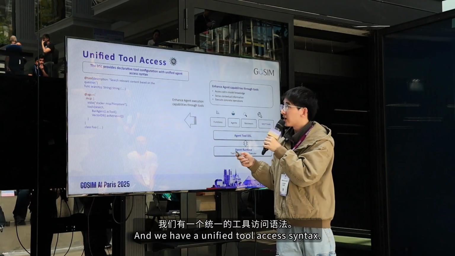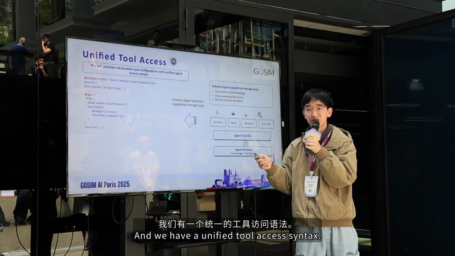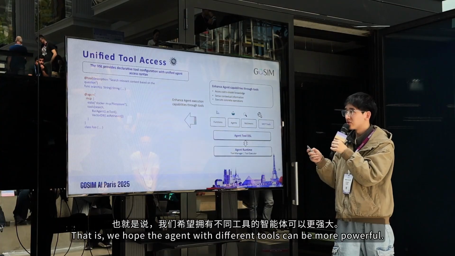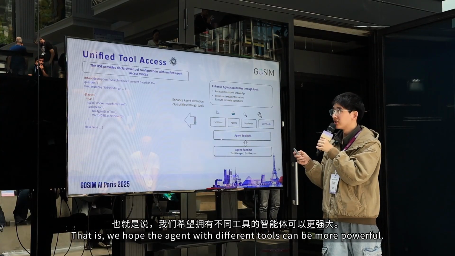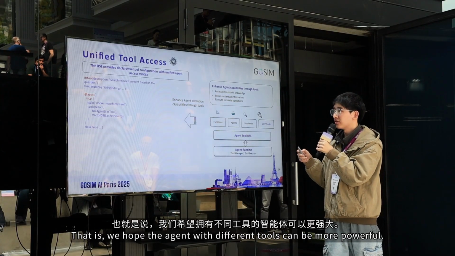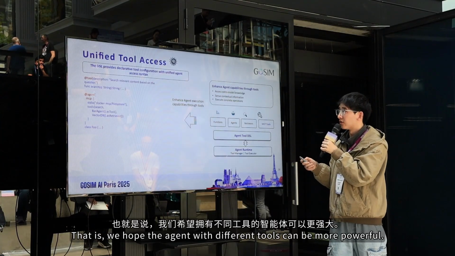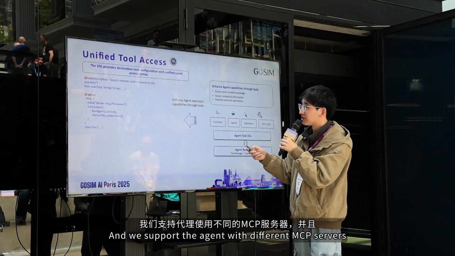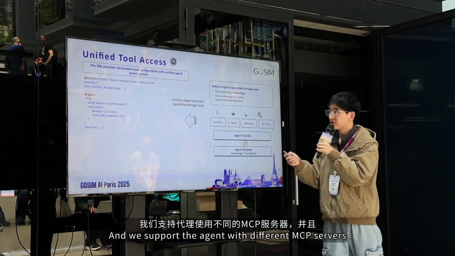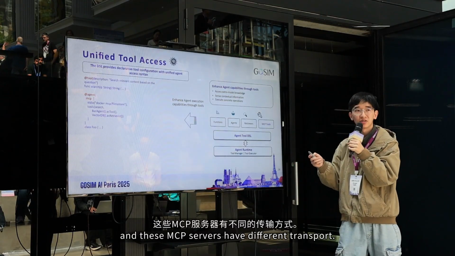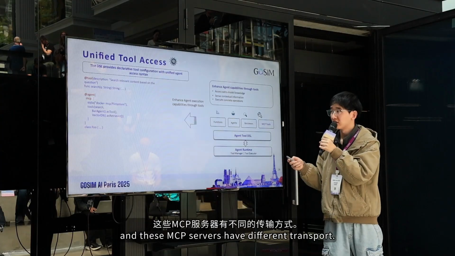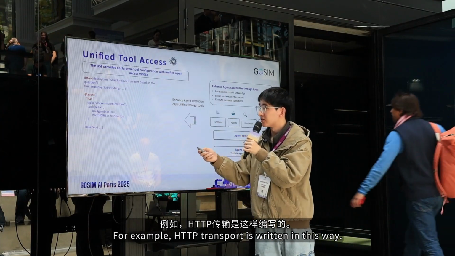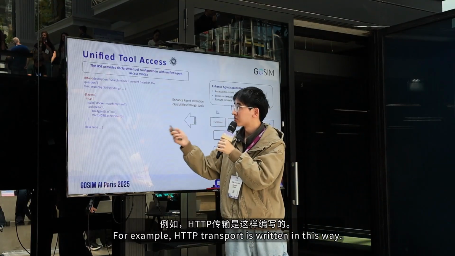And we have unified tool access syntax. That is, we hope the agent with different tools can be more powerful. And we support the agent with different MCP servers, and these MCP servers have different transports. For example, the stdio transport is written in this way.